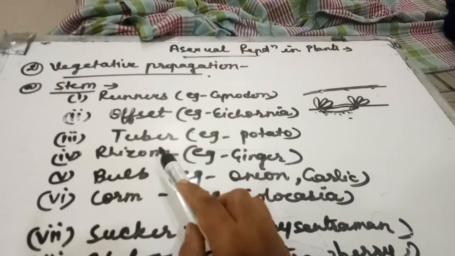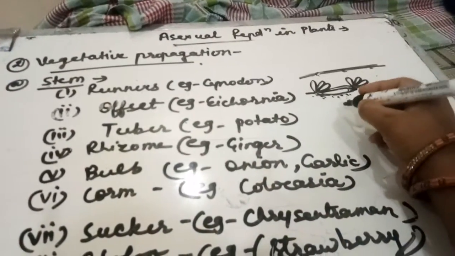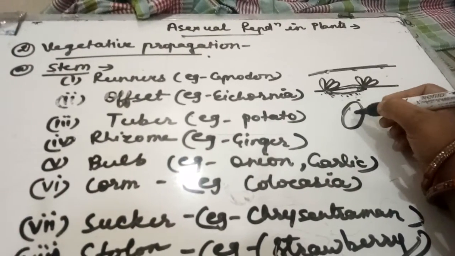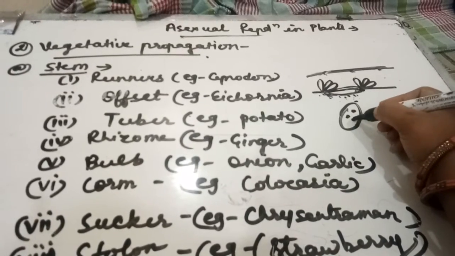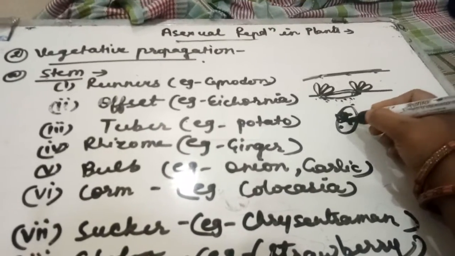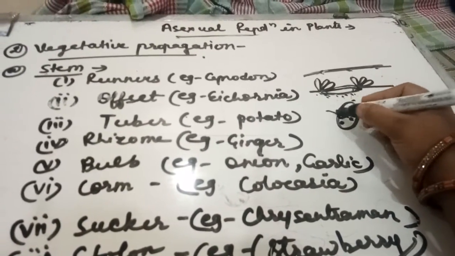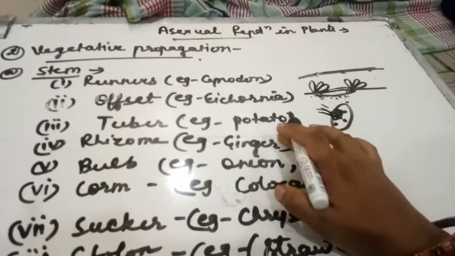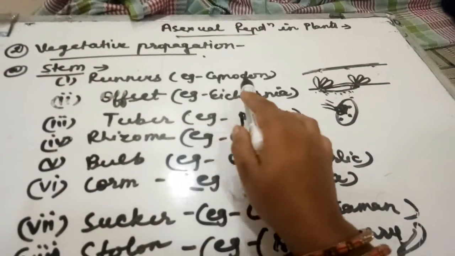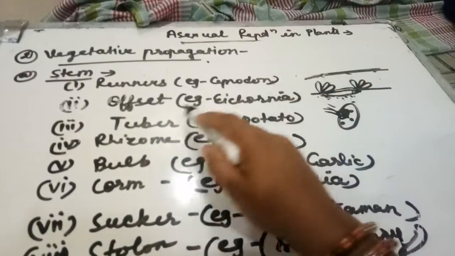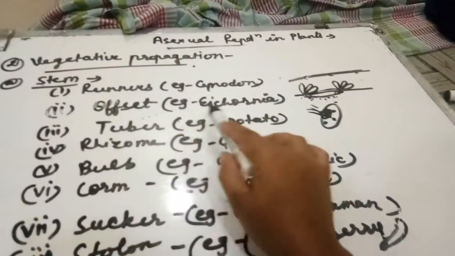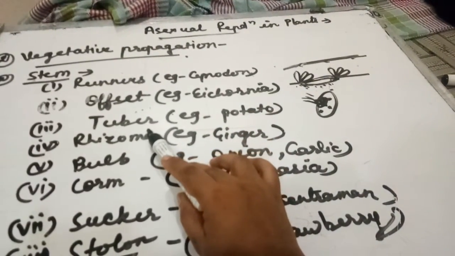And now we'll take the tuber. Tuber is also a stem. It is an underground stem, and on the tuber some scars are present, and these scars contain some bud-like structure, yellow bud-like structure. From this yellow bud-like structure a new plant arises. This is the example of potato. In the runner the example is Cynodon, which is also called Doob grass, and in the offset the example is Eichhornia.